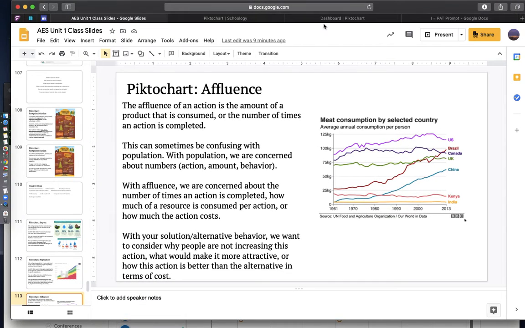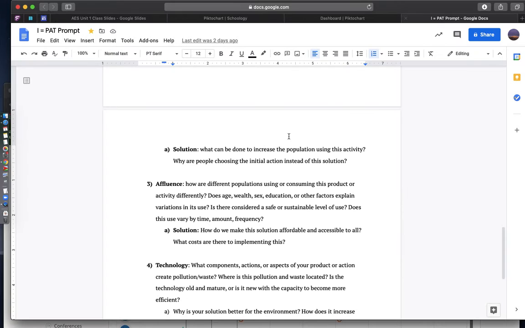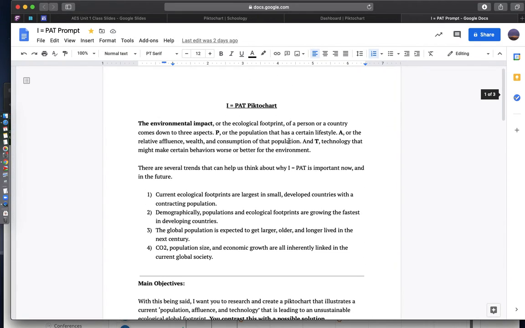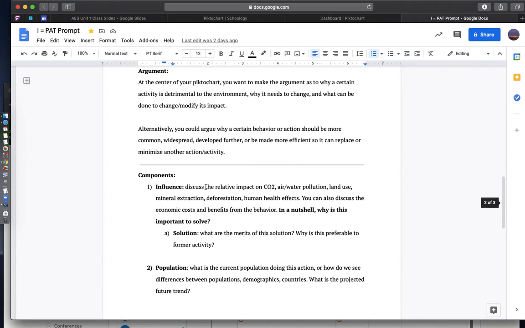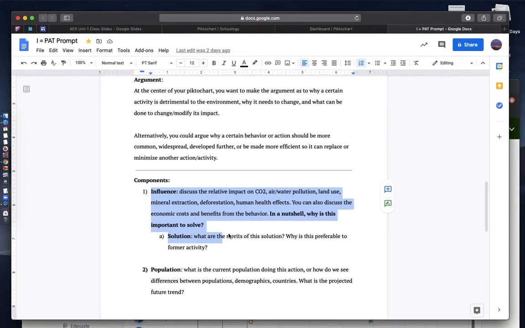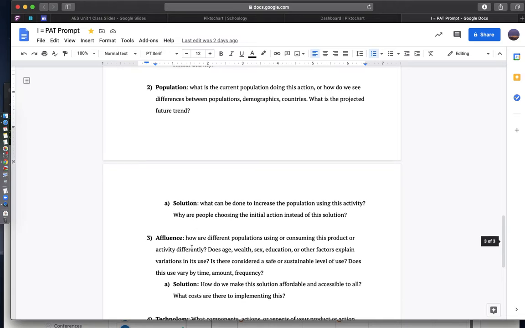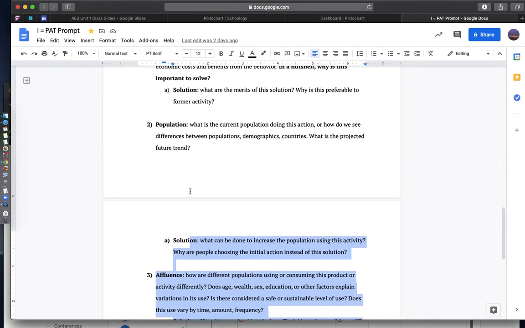Now, all of these directions are in the IPAT prompt Google Doc, which is in Schoology. So there's information about the influence, the population, and the affluence for your poster.